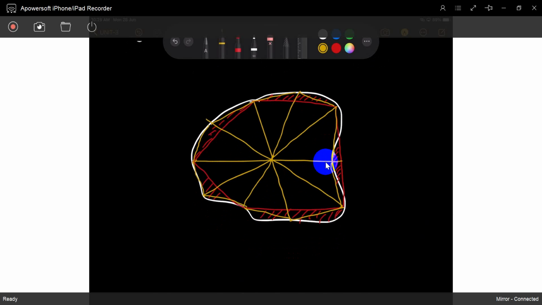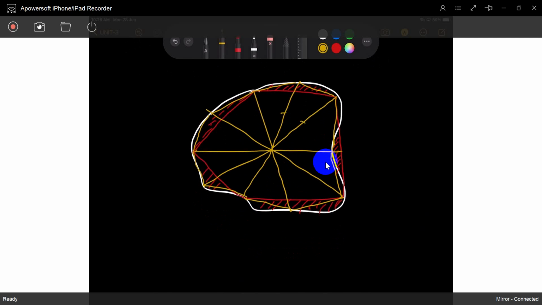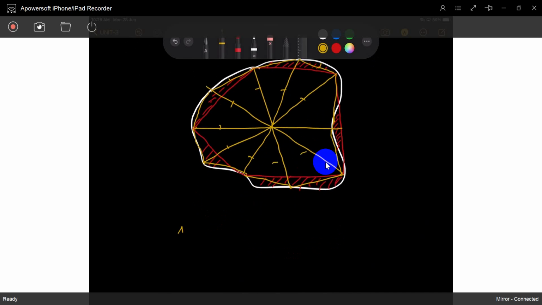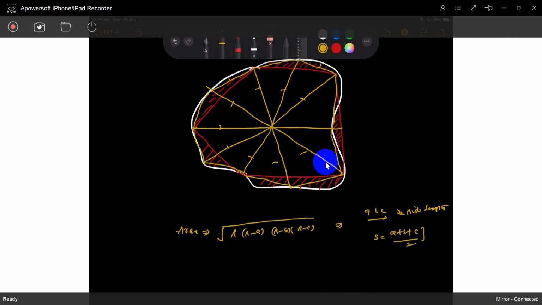If you know the lengths of these three sides, you can easily find out the area. There are many area formulas. One formula is the square root of s into s minus a, s minus b, s minus c, where a, b, c are the side lengths, and s is the perimeter by 2, that is, a plus b plus c by 2.